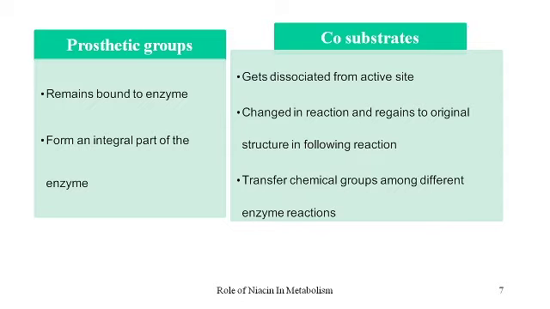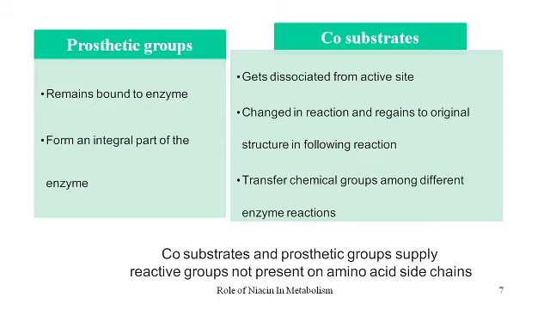So, in the sequence of the reaction, first the coenzyme binds and then the substrate binds. After the catalytic activity is over, the substrate leaves the enzyme first and then the coenzyme leaves the enzyme. So that is why he says that since this coenzyme is assisting the substrate to bind to the enzyme, it can be called a co-substrate.